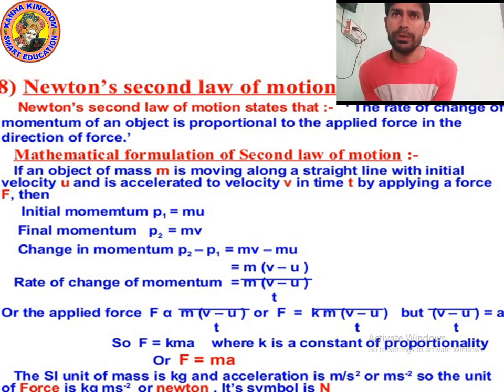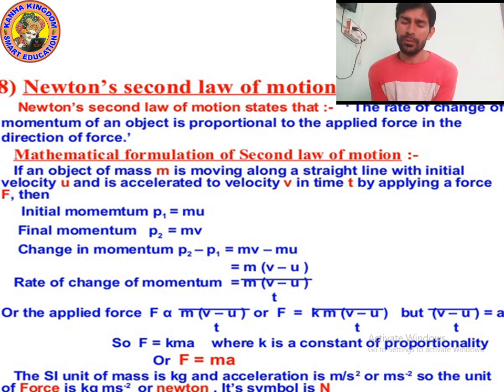According to this law, the rate of change in momentum: whenever we use the word rate, it means we are talking with respect to time. And whenever we talk about change of momentum, it means we subtract, final minus initial.